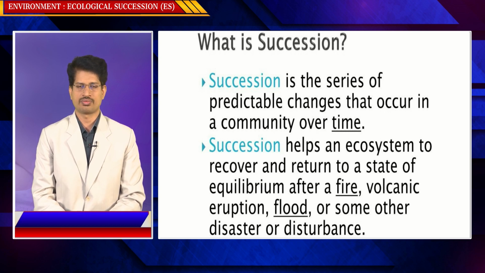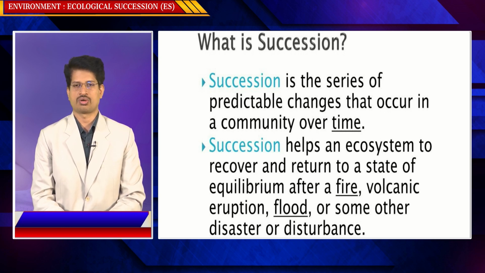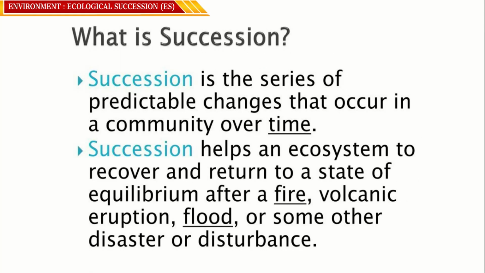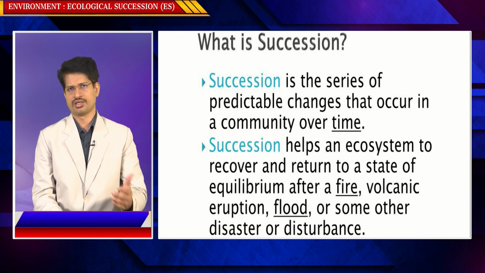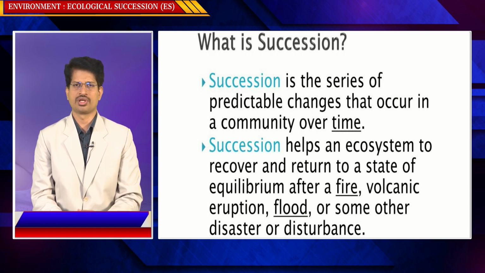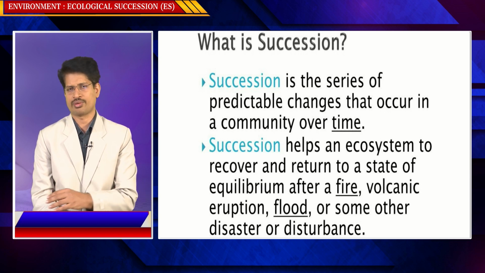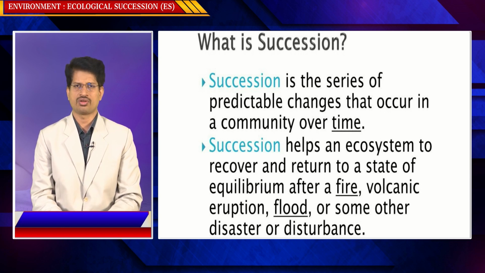Succession helps an ecosystem to recover and return to a state of equilibrium after a fire, volcanic eruption, flood, or some other disasters or disturbances. This is known as secondary succession. When the existing ecosystem is destructed, some species try to establish there in the destructed place, and again the succession happens, which is known as secondary succession.